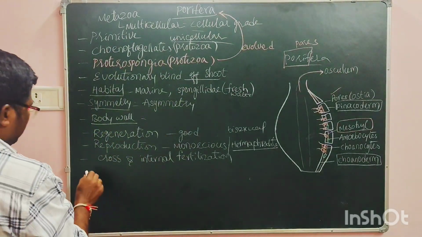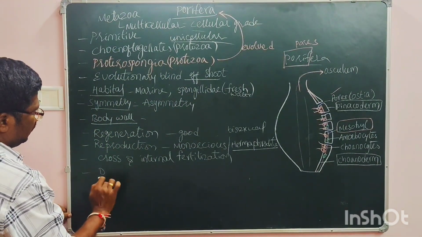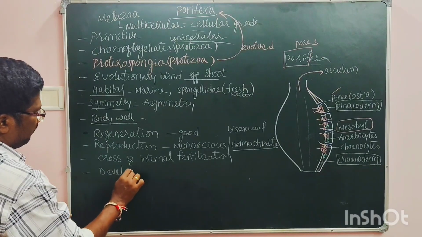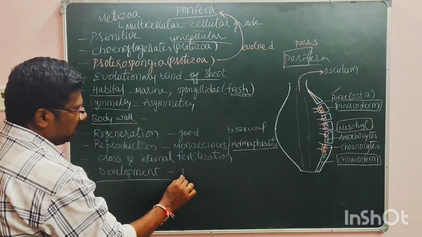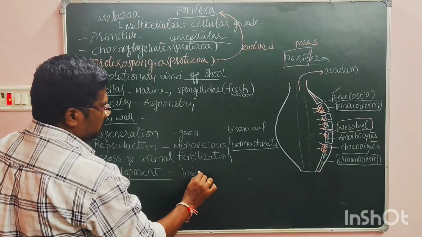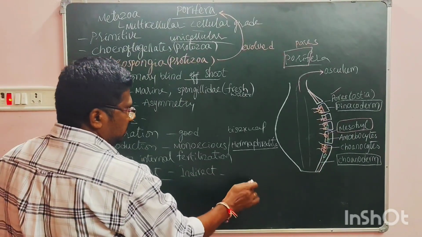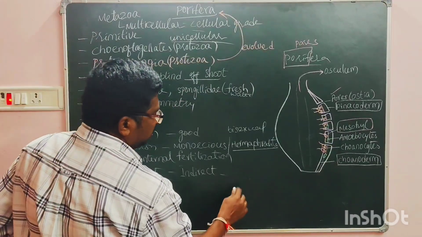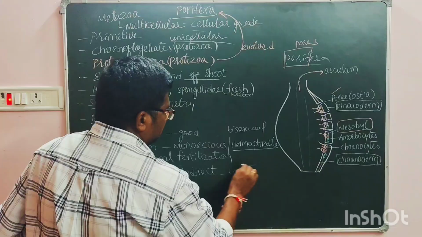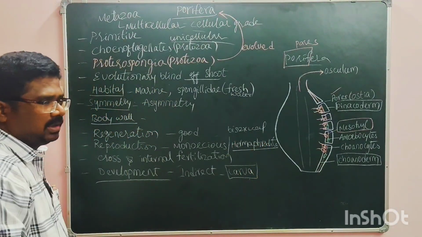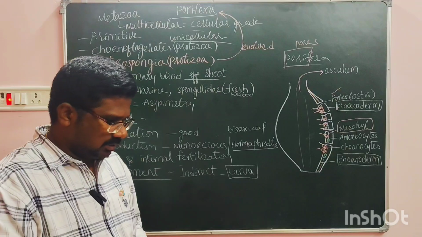Development, if you see, is indirect development. What is this indirect development? In indirect development, the life cycle consists of a larval stage. If the larval stage is there in the life cycle, then we call that development indirect development.